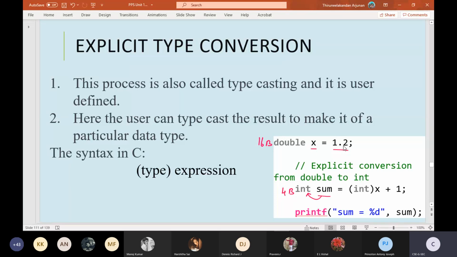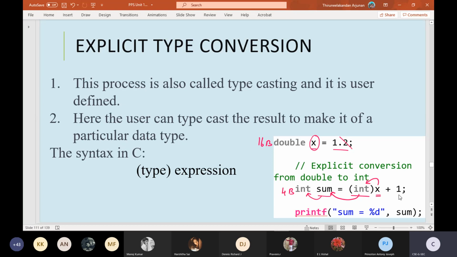If we don't want our compiler to throw an error and want that truncation to be smoothly executed, then just in front of the variable, which is a double data type, we need to mention that please convert this double data type into an integer. We make a bracket, and inside that bracket we mention the type to which we are trying to convert, so that it can successfully fit into this sum which is of integer type.